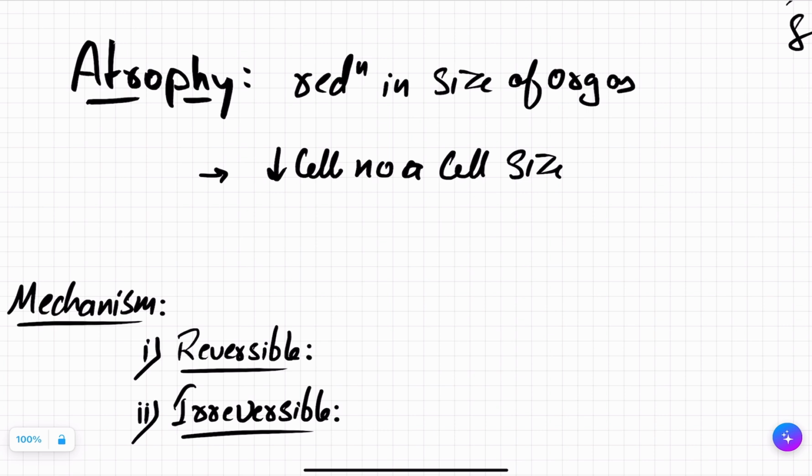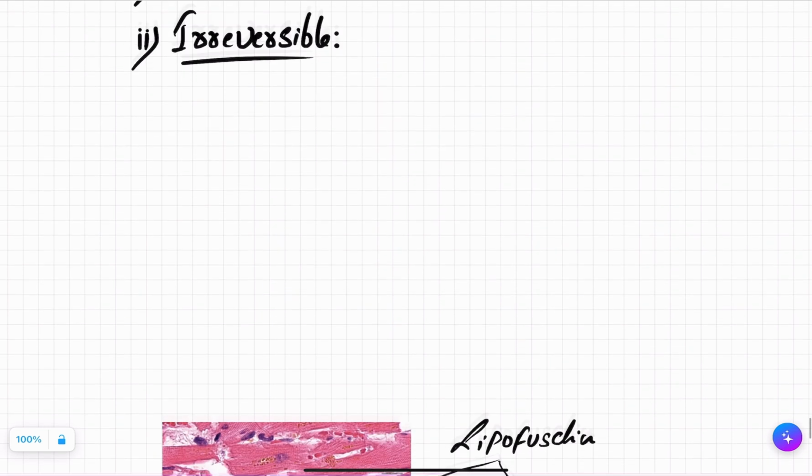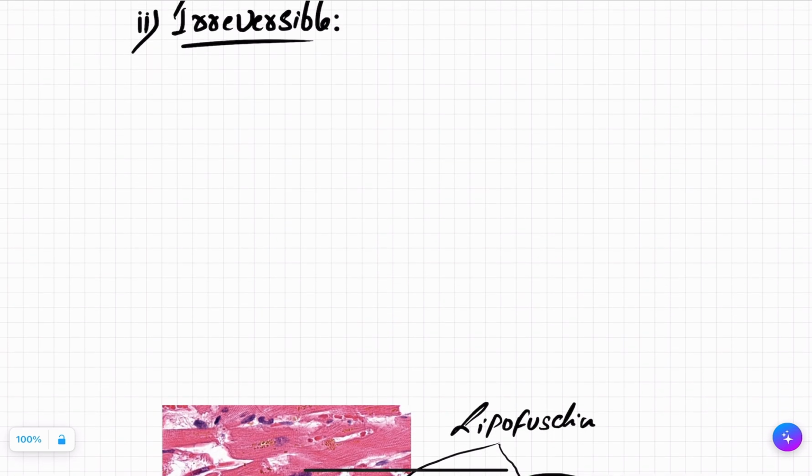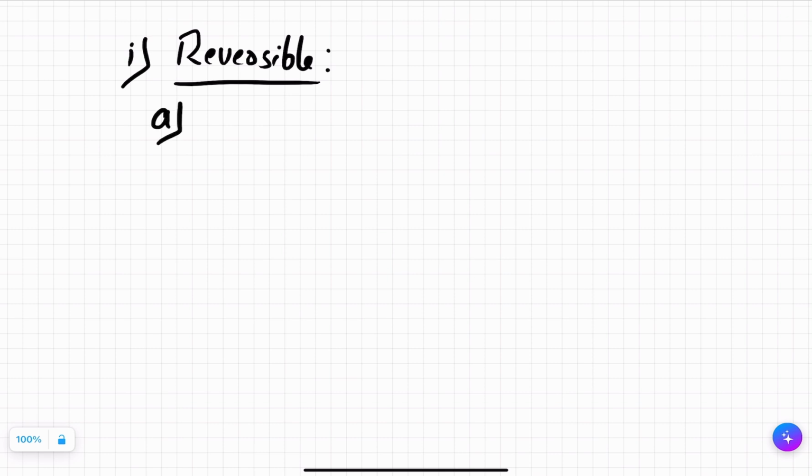Now, what are the mechanisms of atrophy? There are two mechanisms: the reversible and the irreversible mechanism of atrophy. Let's see one by one. One is the reversible mechanism of atrophy. First is the ubiquitin proteasome pathway.